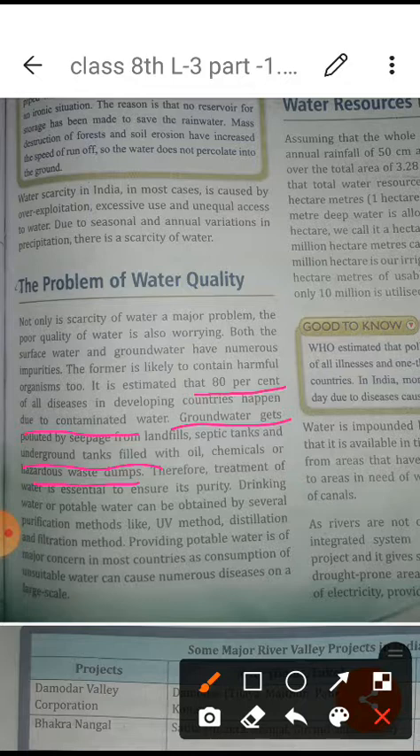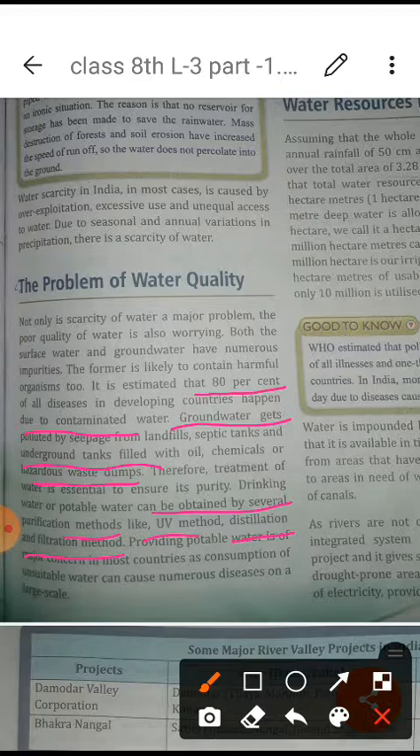So this is not pure, and drinking water or potable water can be obtained by several purification methods. It means we have to purify the water, then only it is suitable for drinking, like the UV method, distillation, filtration method. Different kinds of methods are there, and countries are adopting them so that we can stop all kinds of disease which we are getting from the groundwater. So it is one of the main problems of water quality. Till then we will not think over it.